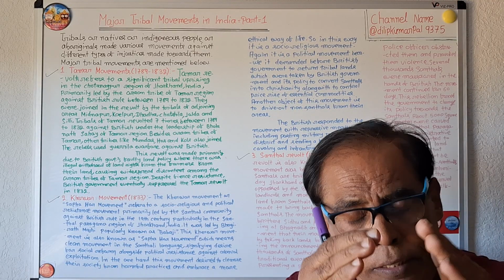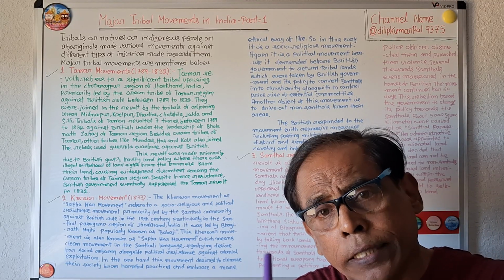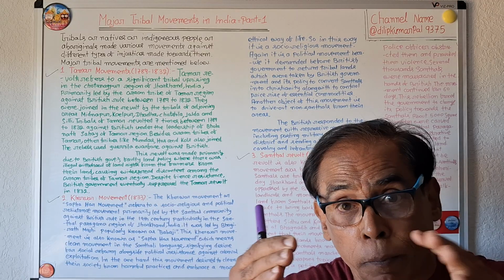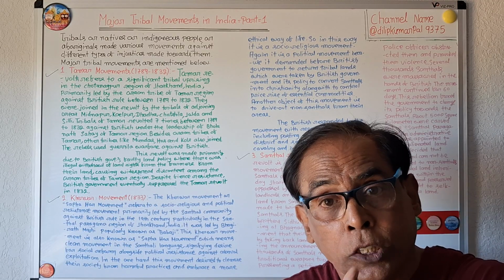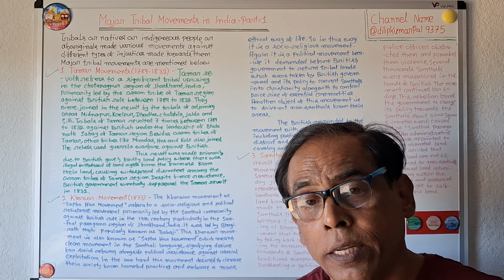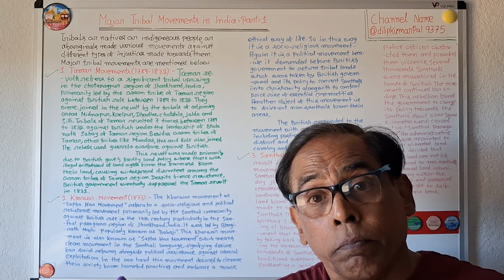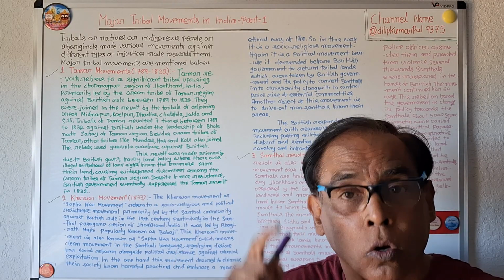It is a social reform movement as well as a political movement. It is a social reform movement because it wants to bring some reform in the Santhal community. Again, it is a political movement because it is a movement against the colonial rule.